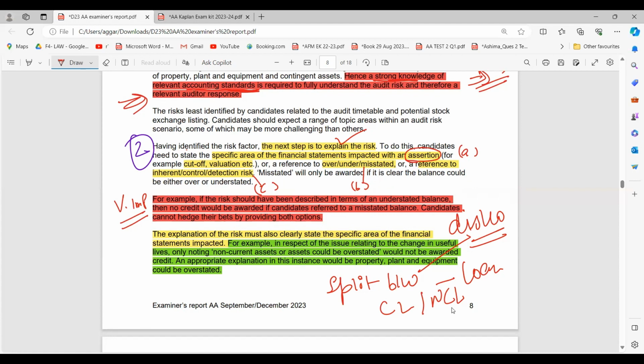If you only write that there should be a split between current liabilities and the non-current liabilities, it won't be counted as the explanation. You are just stating the risk. You haven't explained how it is a risk, right? So it is an assertion.